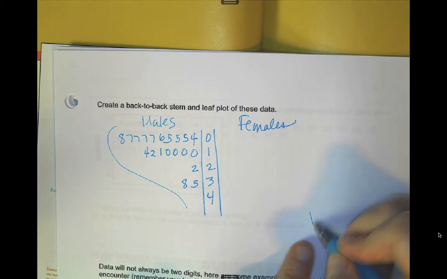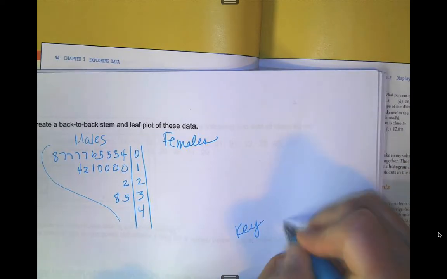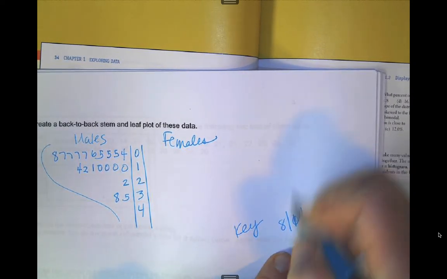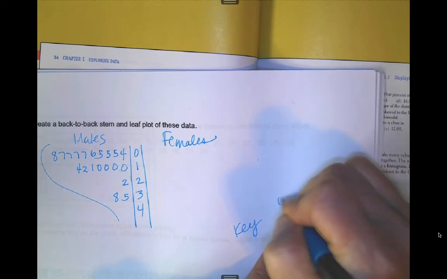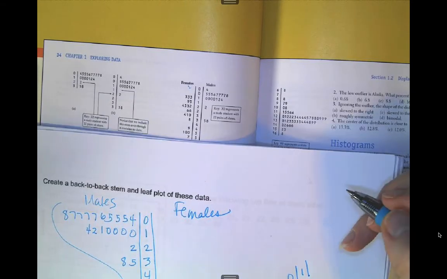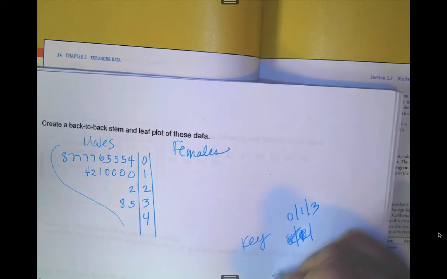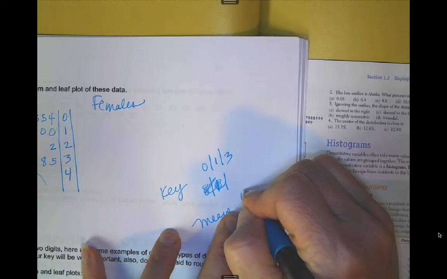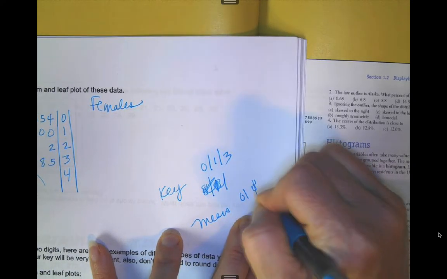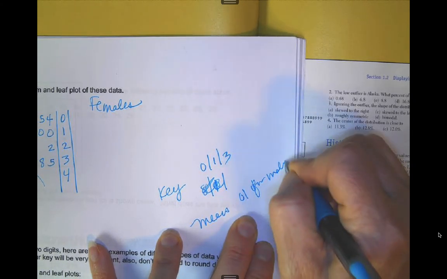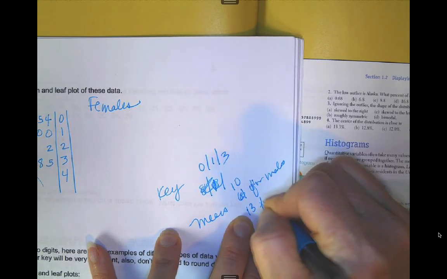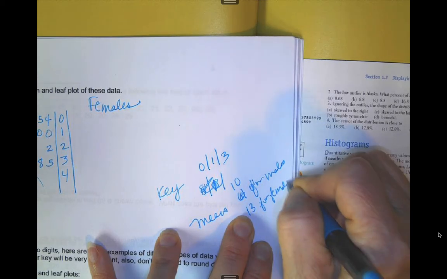Before I go on, back up here, when you make the key for this one, let's use 1. So then for that key, I'd say 0, 1, 3, so this means for males, and this is 10 for males, and then 10 for females. Sorry. Okay, back down here now.